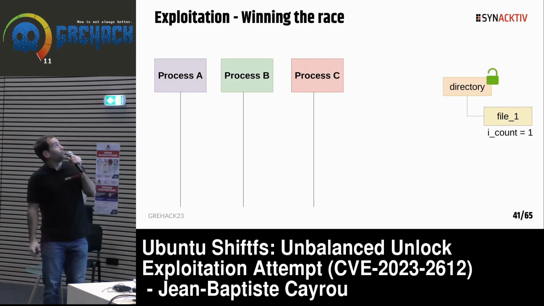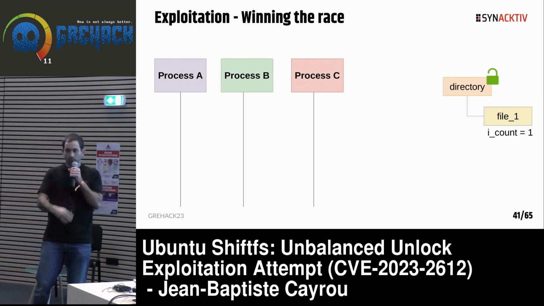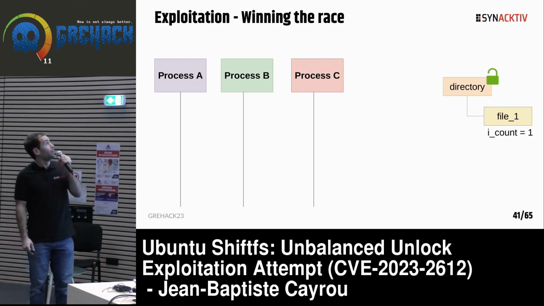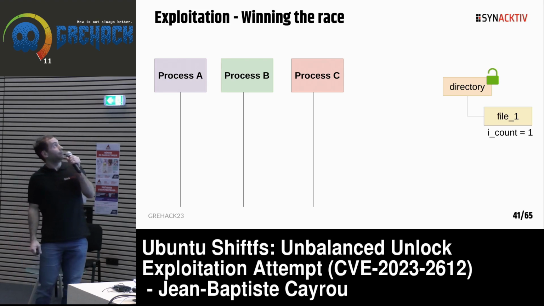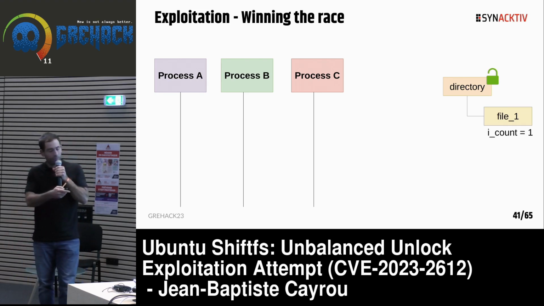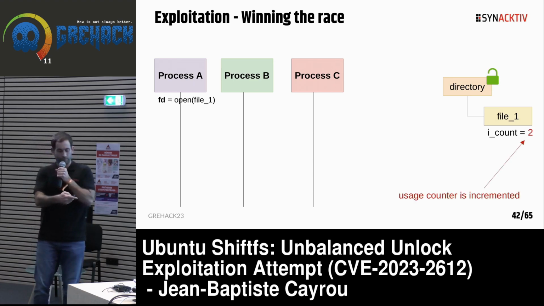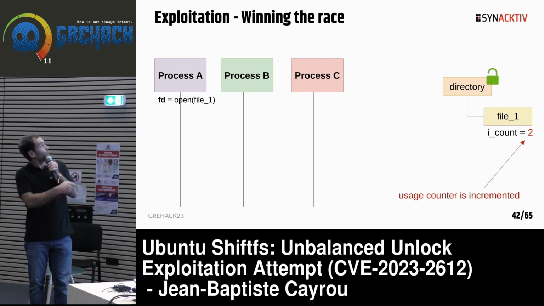Okay, so a small animation to understand how to exploit this race condition. We have 3 processes, A, B, and C. At the beginning, file 1 has icount equal to 1. First, we will open file 1, we will see why later.